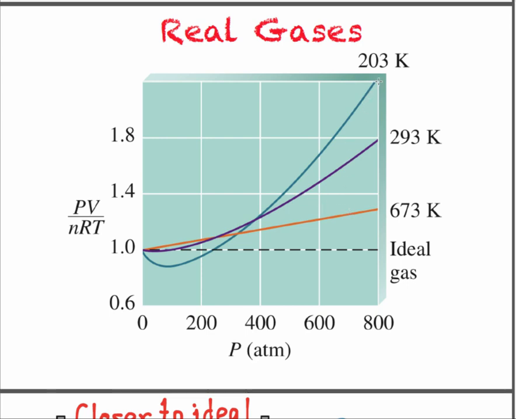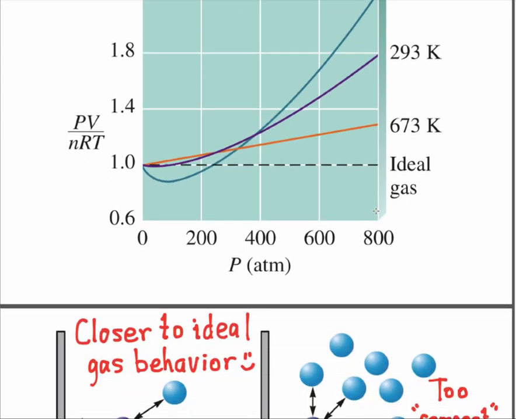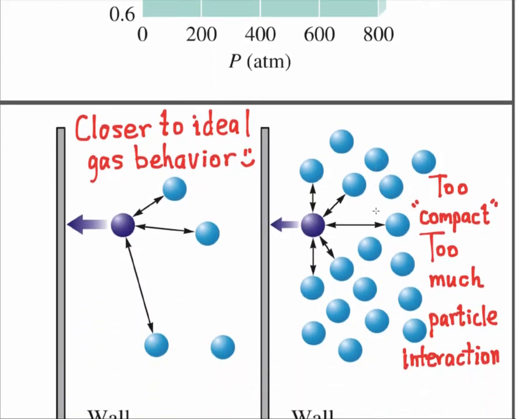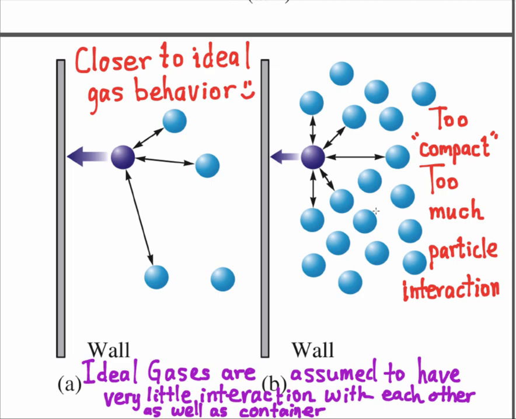If the gas is cold, it slows the particles down and in a sense gives them time to interact and react and push and pull on each other. So colder gases at huge pressures deviate a lot, but warmer temperatures at high pressures deviate, but not as much as the colder ones. Maybe because they're moving faster and they don't get the time to interact, and they still behave somewhat ideally in the sense that they bounce off each other perfectly well, ricochet.